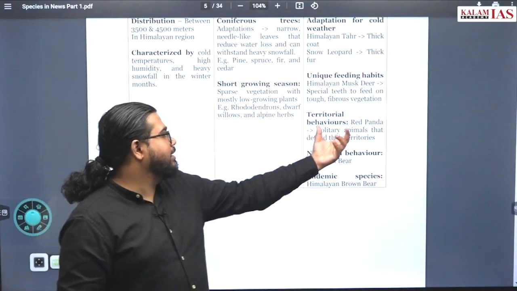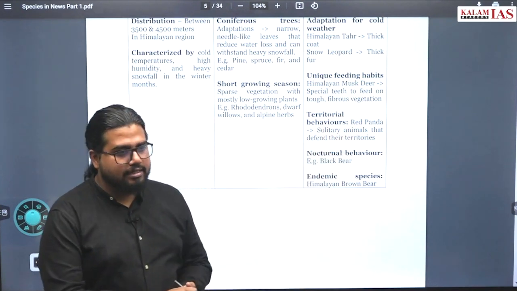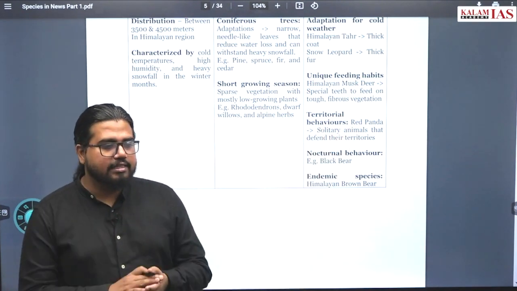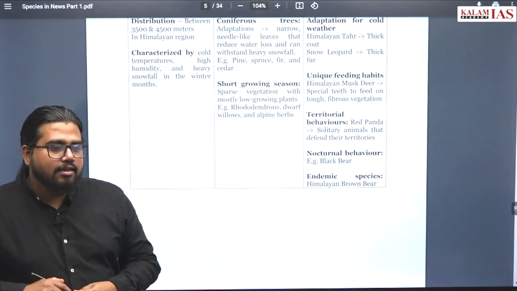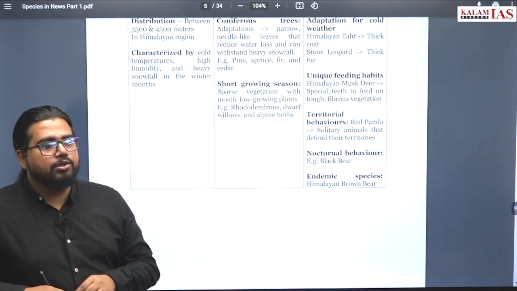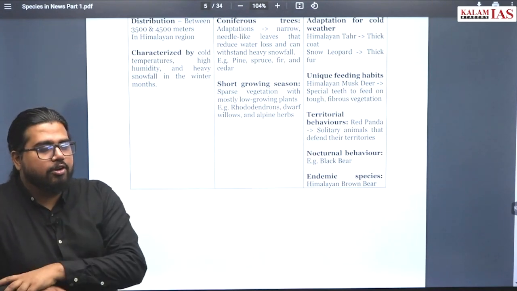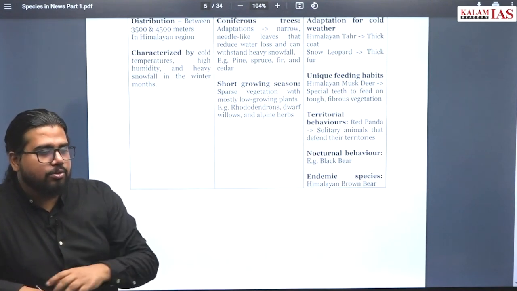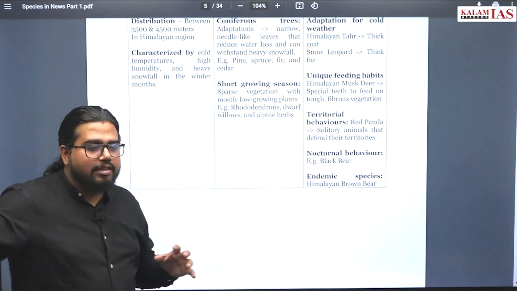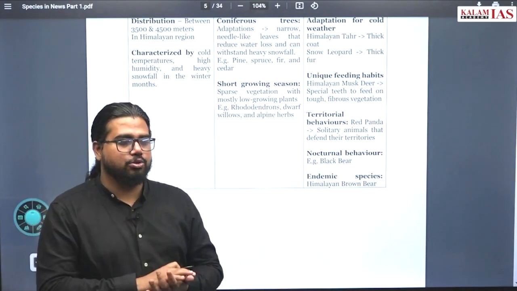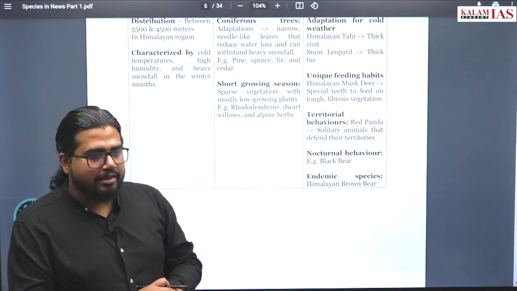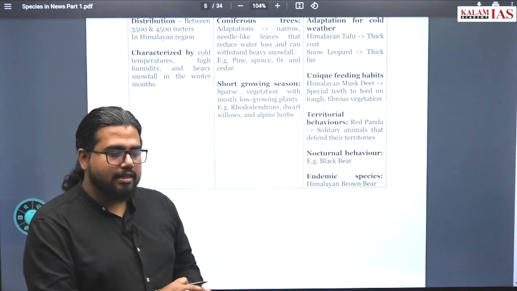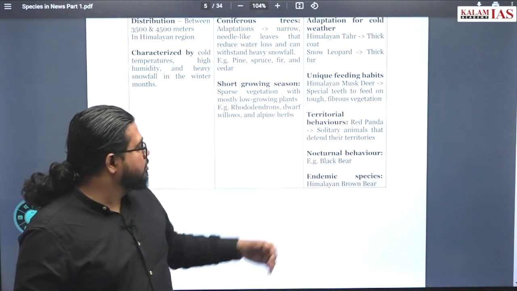Territorial behavior: let's say solitary animals that defend their territories. Why are they defending their territories? Because nutrients are not that much in abundance. If you let everyone have this, then there will not be enough food for that animal. So animals have this ability to defend their territories and not let other animals come into this. This kind of behavior you hardly find in tropical rainforest. Their food and everything is abundant, so animals don't go for this.